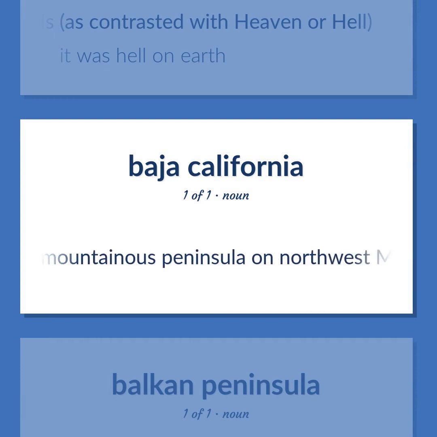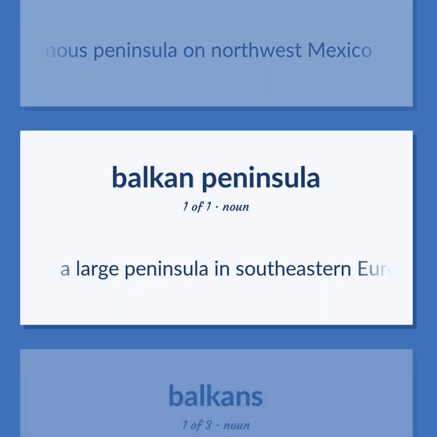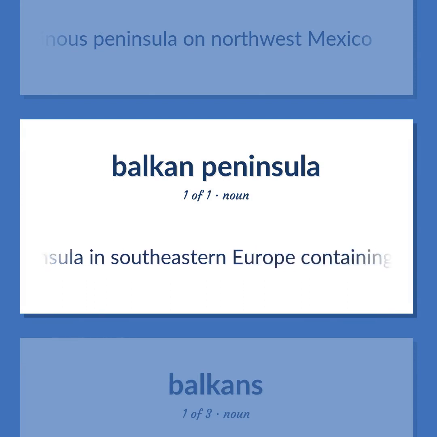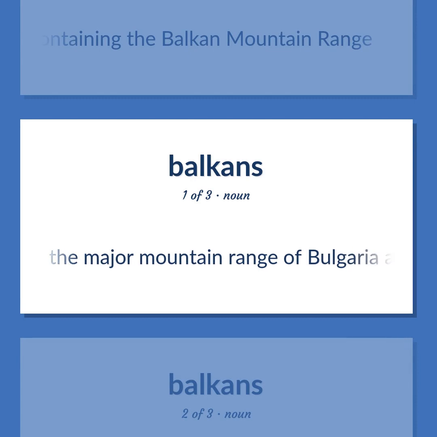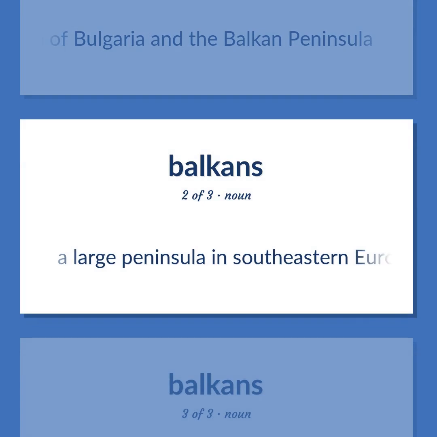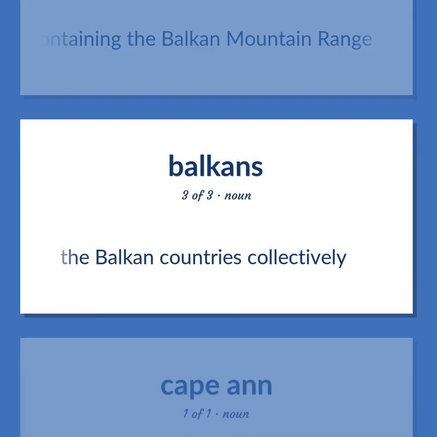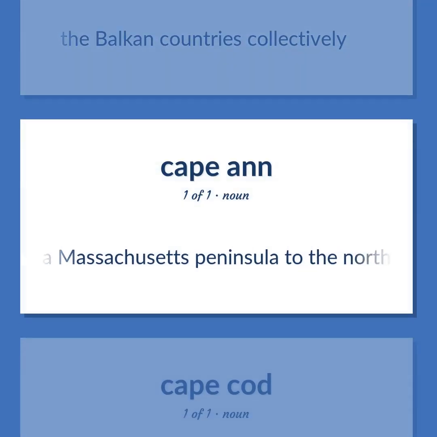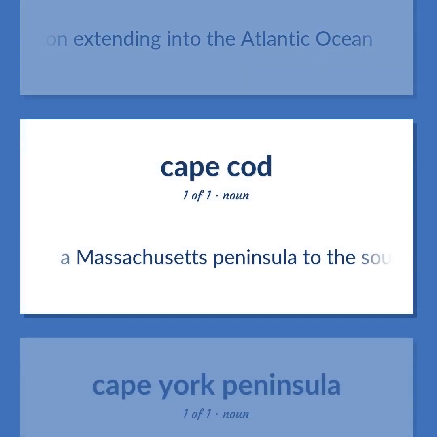A mountainous peninsula on northwest Mexico. A large peninsula in southeastern Europe containing the Balkan mountain range. The major mountain range of Bulgaria and the Balkan Peninsula. The Balkan countries collectively. A Massachusetts peninsula to the north of Boston extending into the Atlantic Ocean. A Massachusetts peninsula to the south of Boston extending into the Atlantic, a popular resort area.